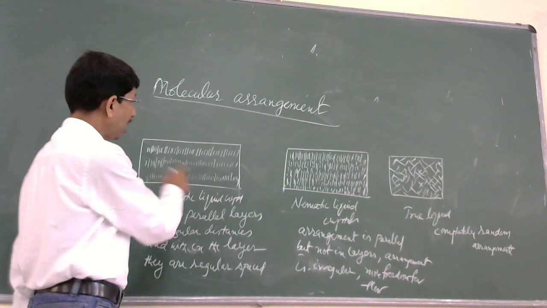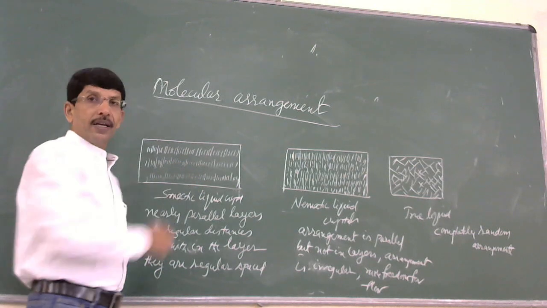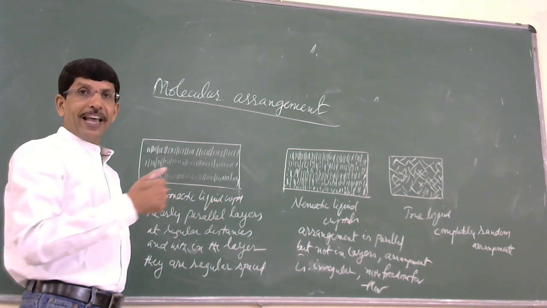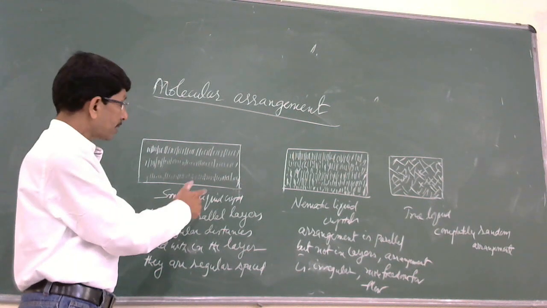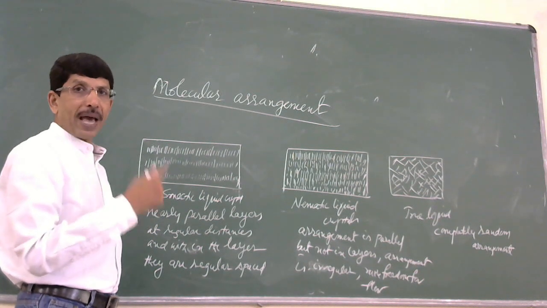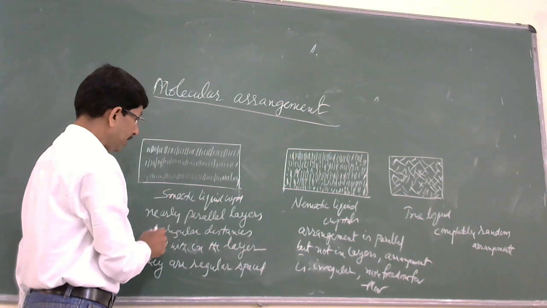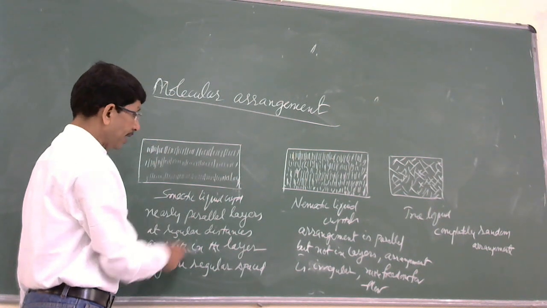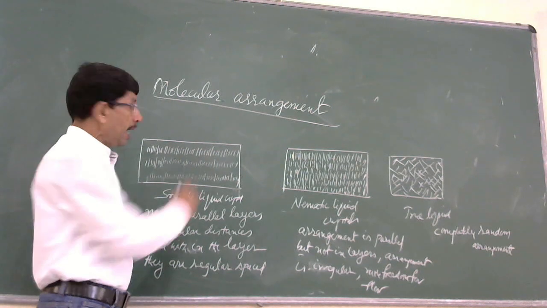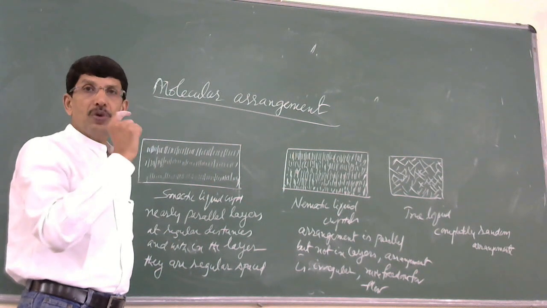When you look at molecular arrangement in smectic liquid crystals, we have a parallel layer arrangement. The molecular arrangement is nearly in the form of parallel layers, and within each layer there is regular spacing, and even the distance between successive parallel layers is almost the same.